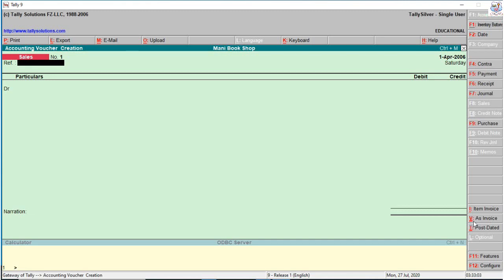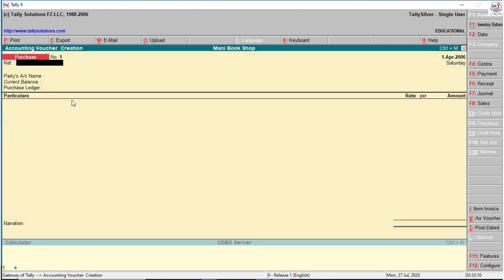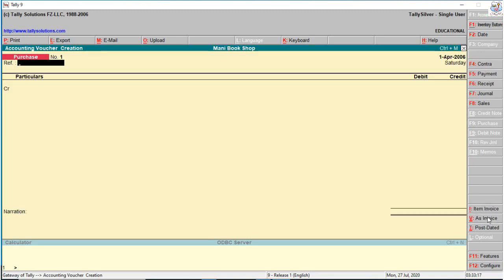We see the single underline option hotkey Alt plus I. In double underline, press the shortcut key Control plus V, and it automatically changes to the debit credit format. So this is the sales debit credit format. F9 is the same, item invoice, account invoice, as voucher in accounting voucher format.